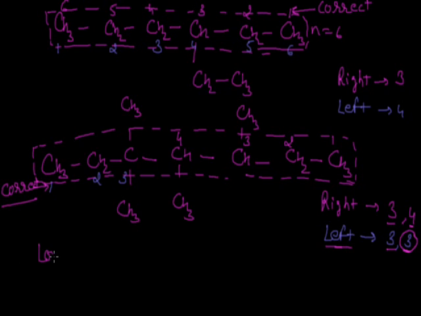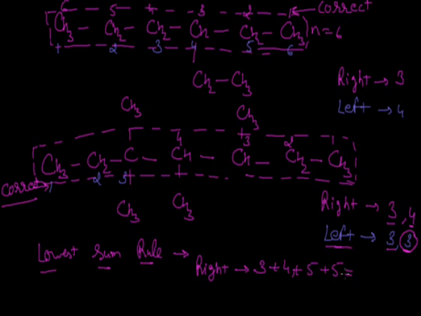We can explain this by the lowest sum rule also. The lowest sum rule also helps us to judge from which side the alkane will be numbered. If we go for the addition of the positions of the substituents, when we number this compound from the right hand side, the substituent positions will be third, fourth, and the two substituents will come on the fifth position. So the total sum will be 17.